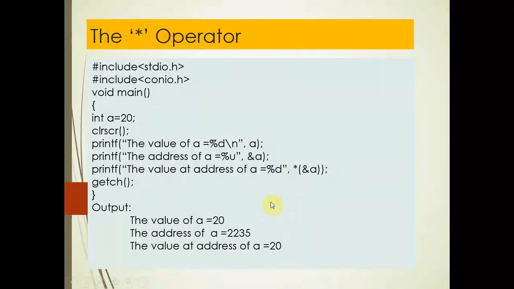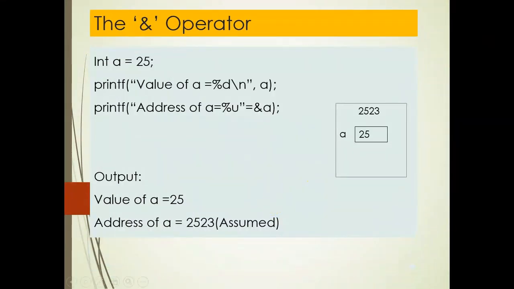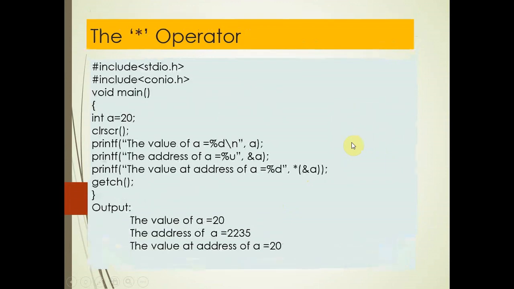So here you can see the variable is a and the address of the variable is this, and at this address the value which is stored, that is 25. In this case I have taken the value of a as 20. So it will print 20 here, because 20 is stored at the address of a, that is at 2235.